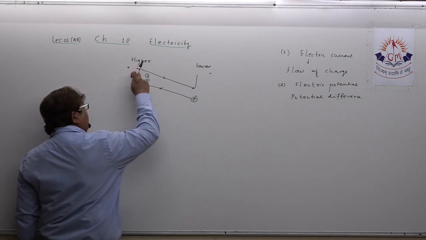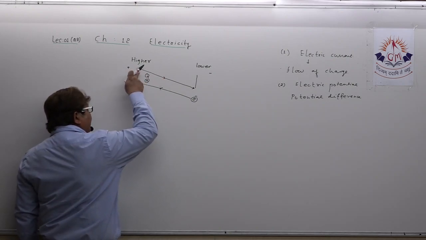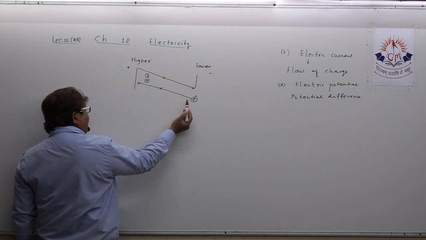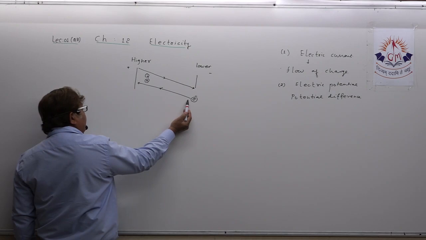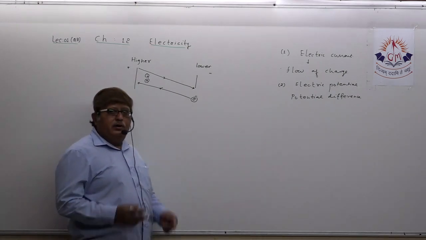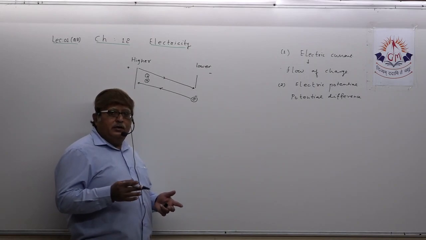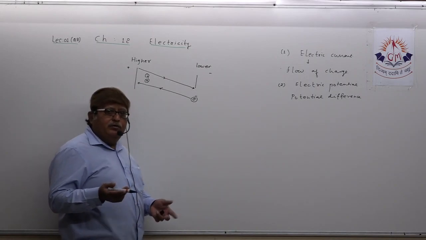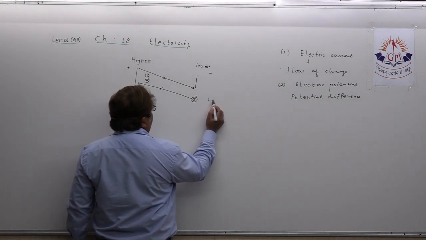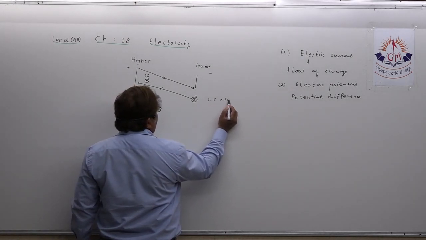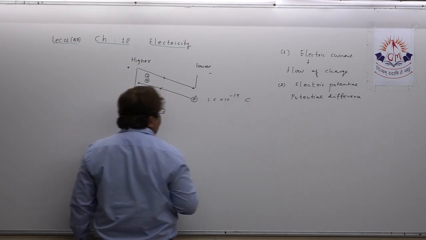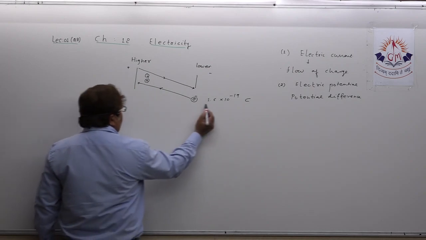Now, when you say that charge is flowing from higher to lower, indirectly you are saying that electron is moving from lower to higher potential. Ultimately, when you say electrons are moving, the charge is moving, because on an electron how much charge is present? 1.6 into 10 raised to minus 19 coulomb. This much charge is present on the electron, but it is negative.